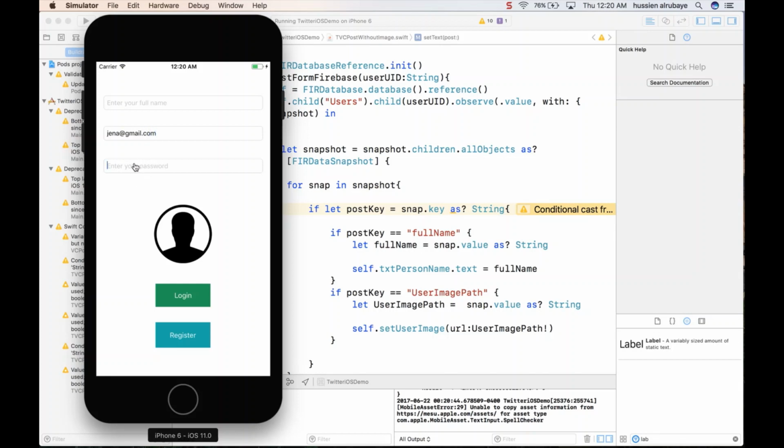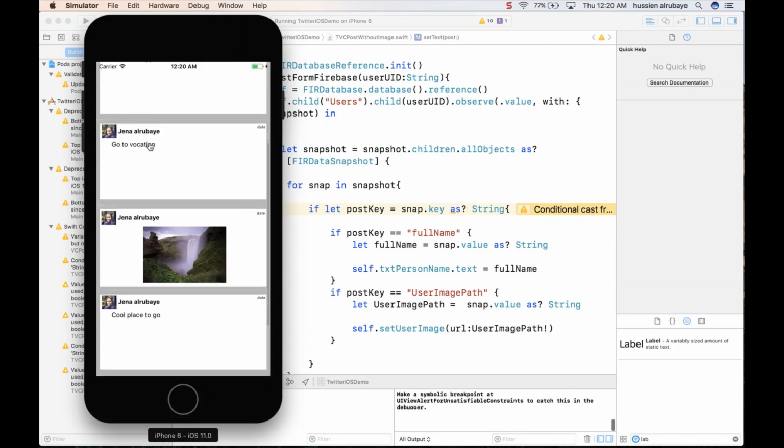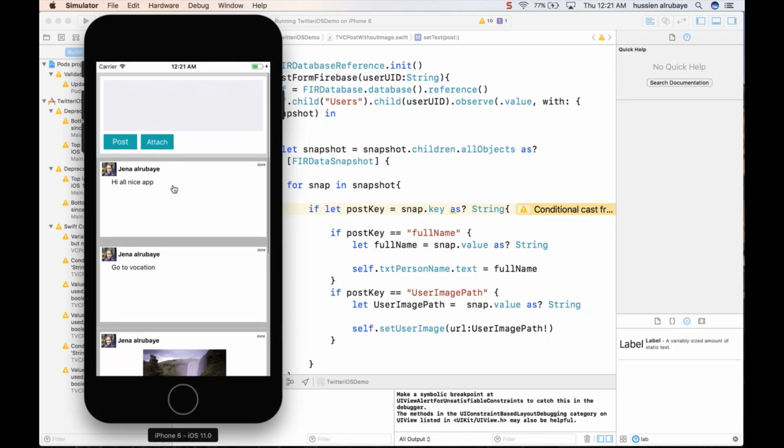jenna@gmail.com. Then you say ABC12345ABC, login, bam. You have to see everything. So now you see the name and image, because only Jenna is doing posts. We don't have another person doing posts, so you see everything this way. So yes, see, now everything is cool.